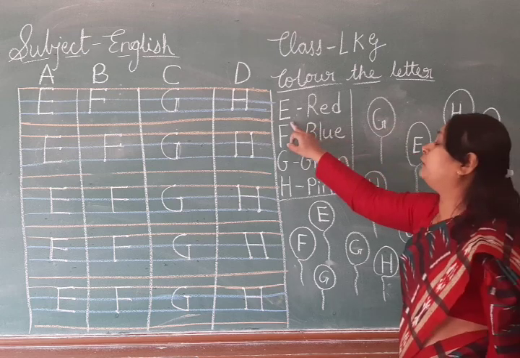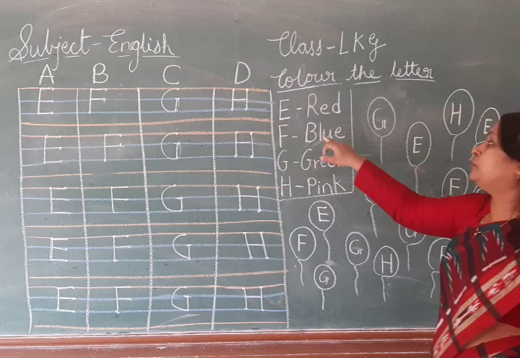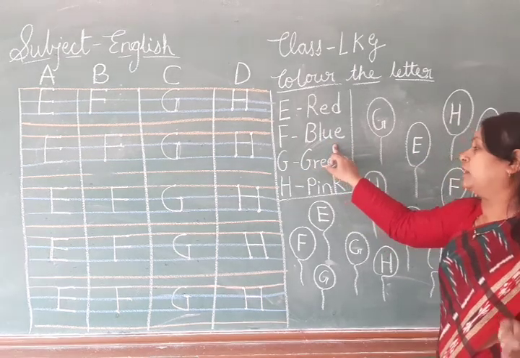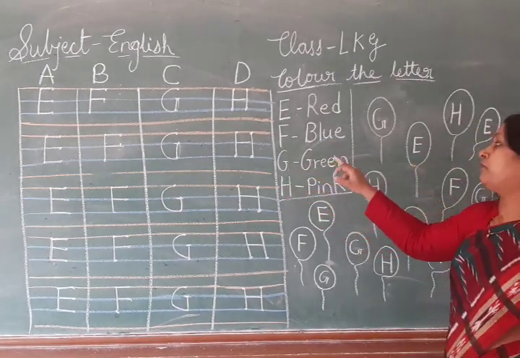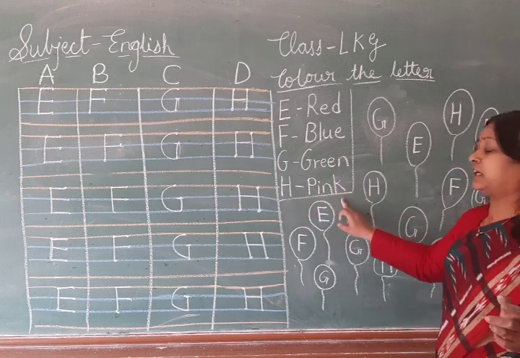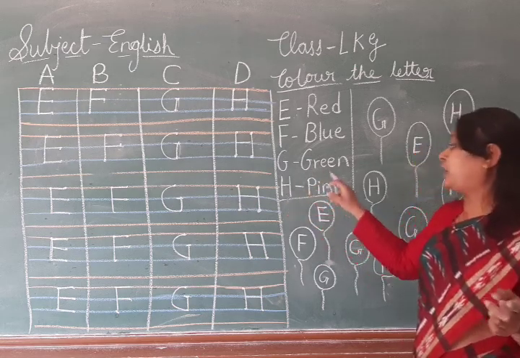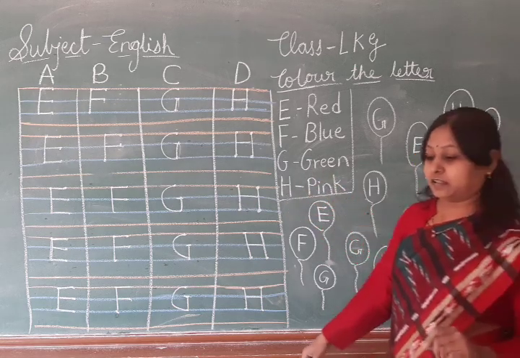In E balloon, you have to color red color. In F balloon, you have to color blue color. In G balloon, you have to color green color. In H balloon, you have to color pink color.